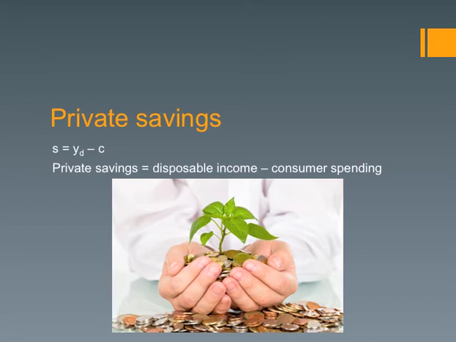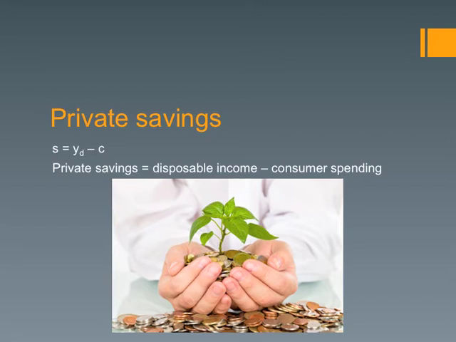Now we want to know how much we save as individuals, private citizens. You have to subtract what we spent. So disposable income, YD, minus C, and C is for consumption or consumer spending. The S is going to be for savings. Again, all of these variables are not going to change throughout this course. So S is savings, YD is disposable income still, and C is consumption or consumer spending.